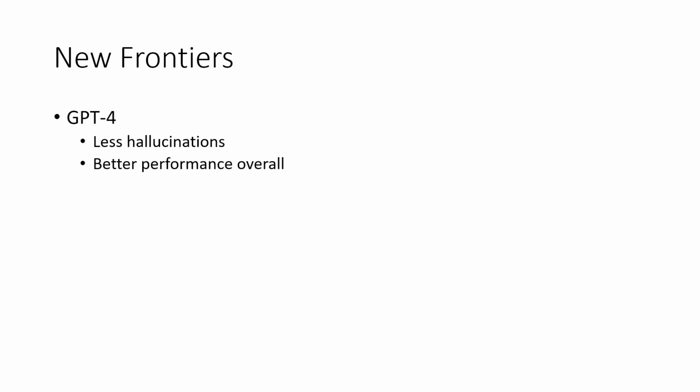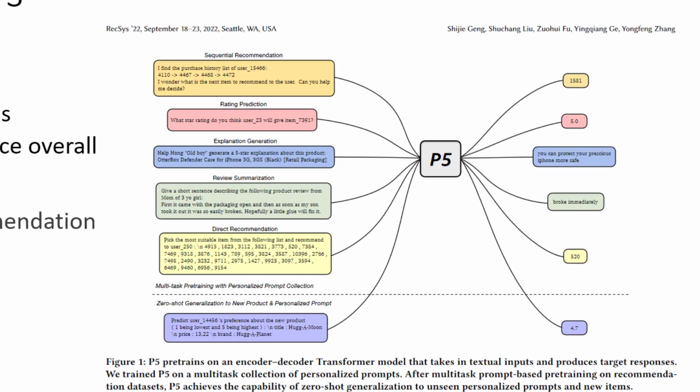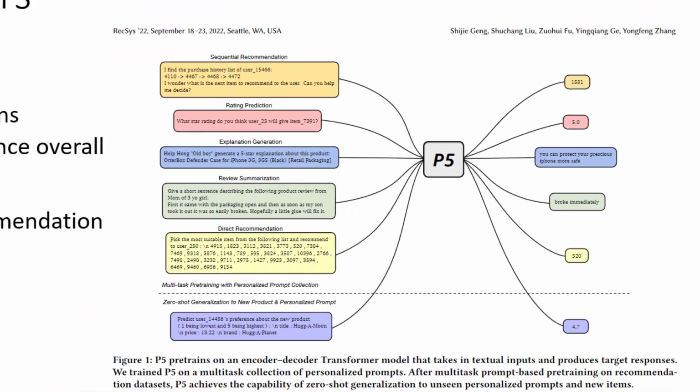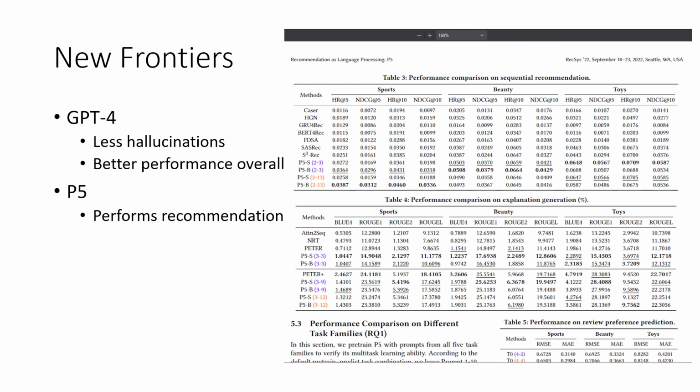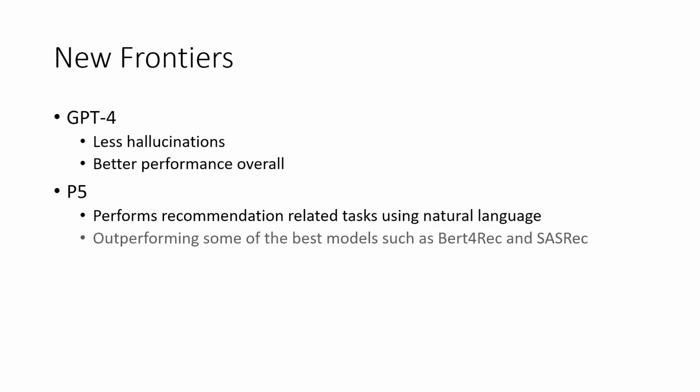There was another recent paper called Recommendation as Language Processing, RLP, a unified, pre-trained, personalized, prompt and predict paradigm. This model is named P5, and it has been pre-trained on various recommendation-specific tasks to perform recommendations using natural language. For example, this paper says that this model outperforms some of the best-in-business approaches, such as BERT4Rec and SASRec, on sequential recommendation tasks. You can find the links to these resources in the description.